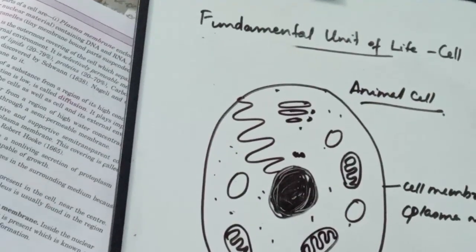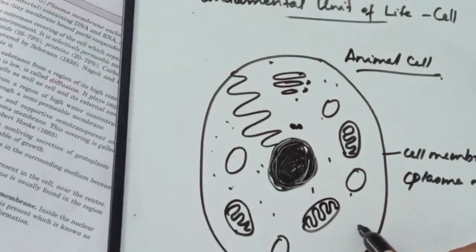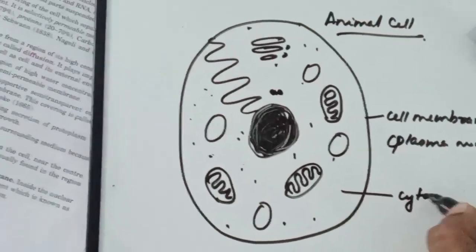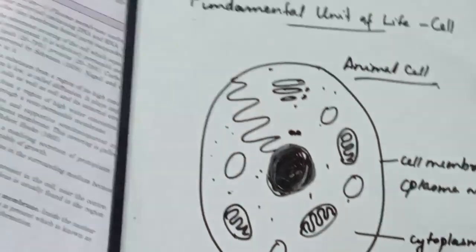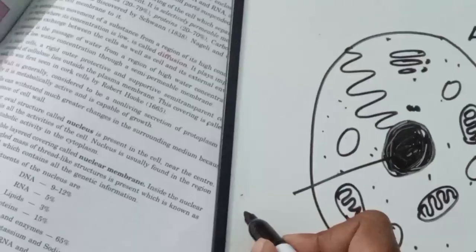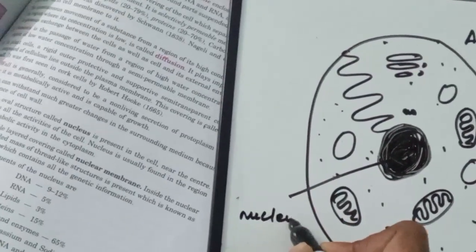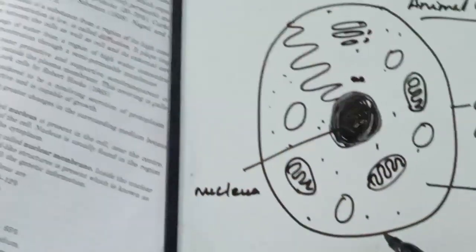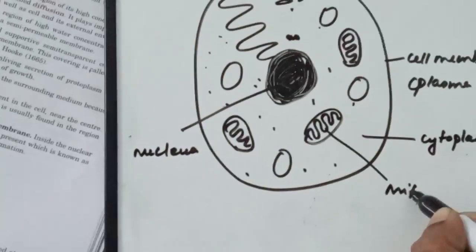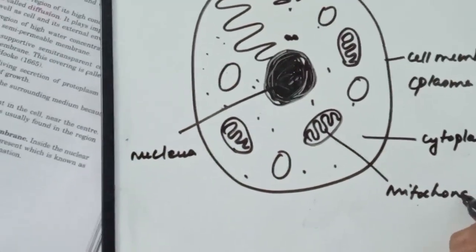So, within the cell membrane we have this jelly-like matrix, as we have seen in the plant cell. It is the cytoplasm, and we have at the center a prominent nucleus, and we have other cell organelles like the mitochondria, which is the powerhouse of the cell.